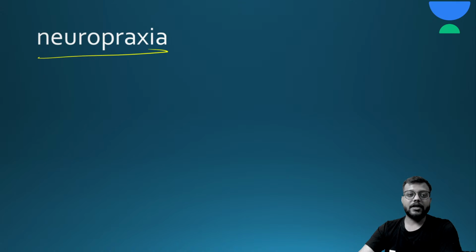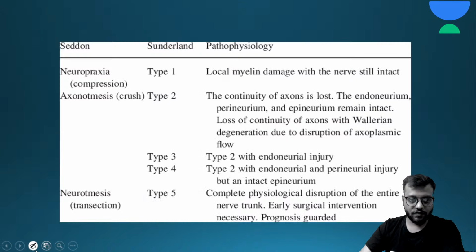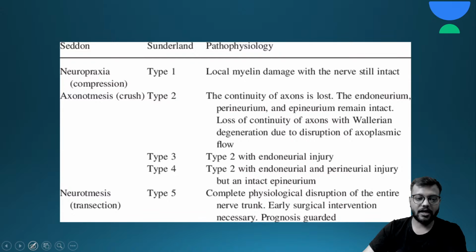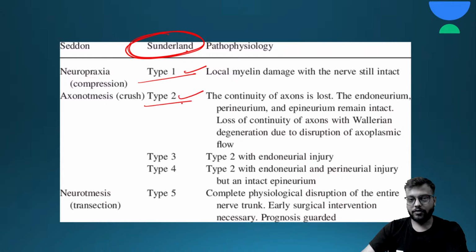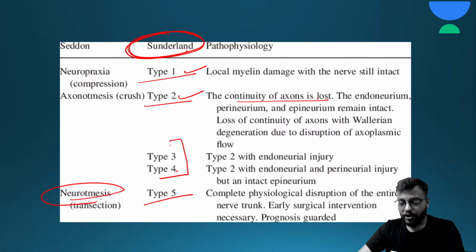Now on these three there is another classification, called the Sunderland classification for nerve injury. In this, type 1 is neuropraxia, type 2 is axonotmesis, then there are two more types, 3 and 4, and type 5 is neurotmesis. In type 2, continuity of the axons is lost, but the endoneurium, perineurium and epineurium are intact.